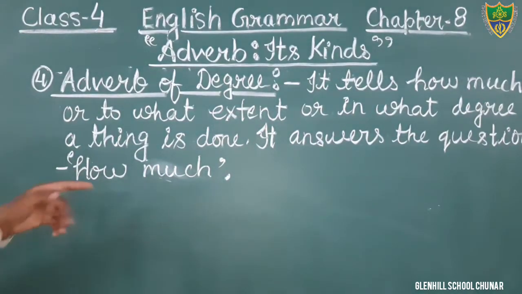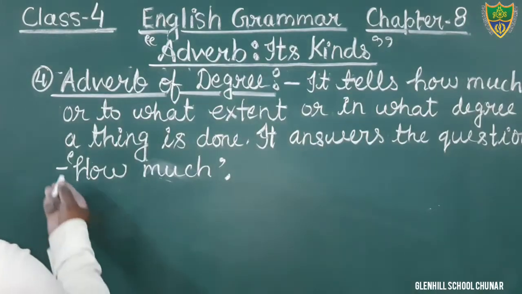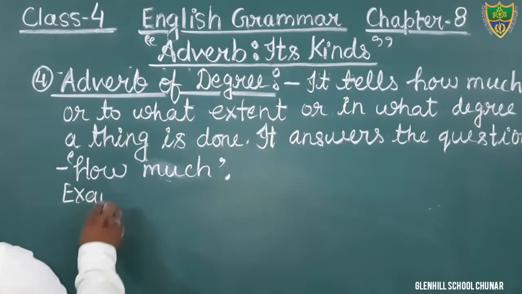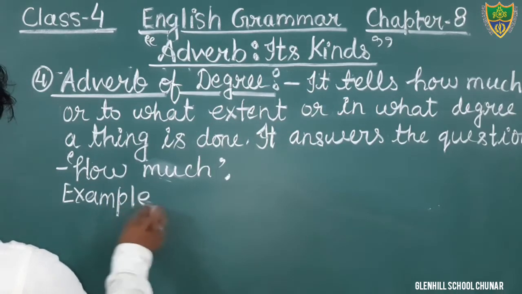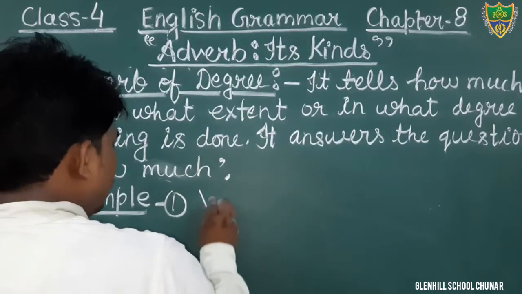For example, we can see there are so many examples. Write down. Water is very cold.